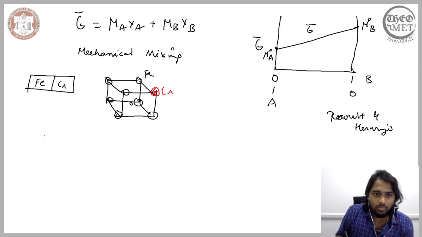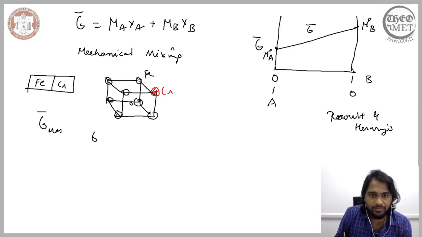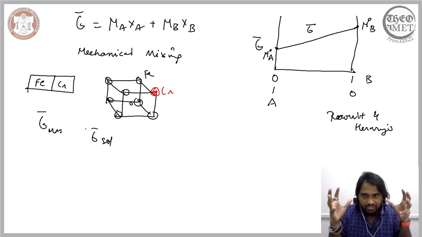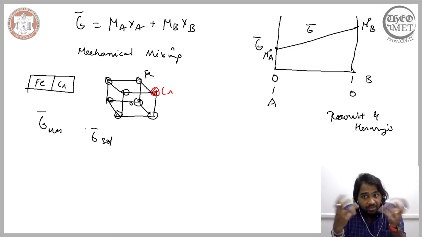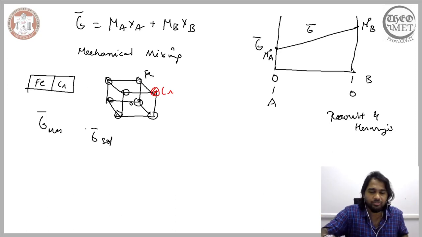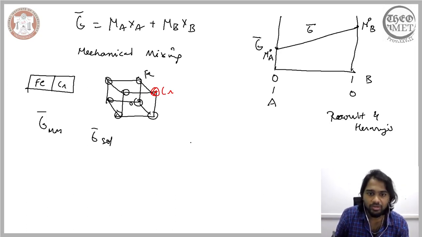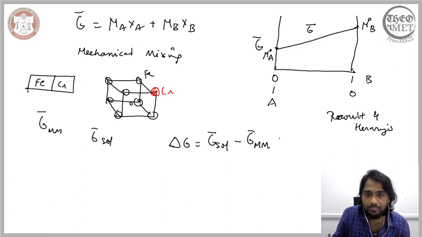Now we can consider the Gibbs free energy of the mechanical mixture in this way. We can represent it in this way, and the Gibbs free energy of the solution in this manner. Now supposing, even though we initially mix it, it forms a mechanical mixture, it is possible for the mechanical mixture to transform into a solution spontaneously on its own. So irreversibly, a mechanical mixture can transform into a solution. This can happen according to the second law of thermodynamics when the delta G, that is the difference between the Gibbs free energy of the solution and that of the mechanical mixture, is less than 0.